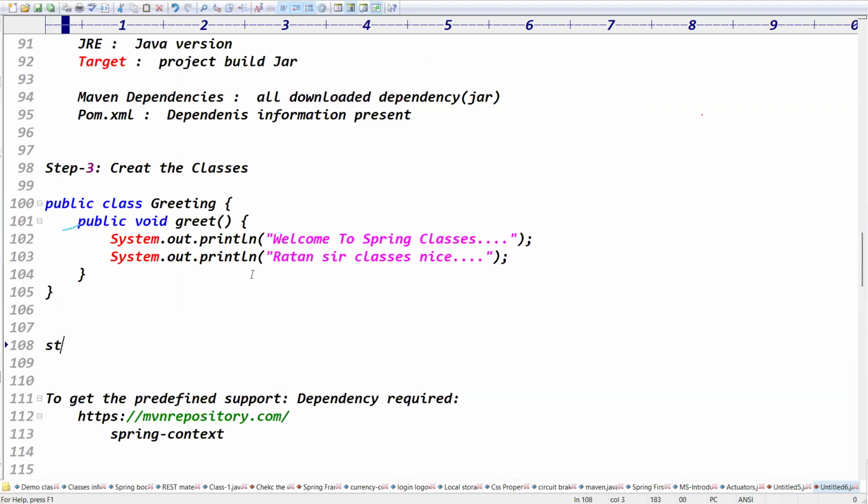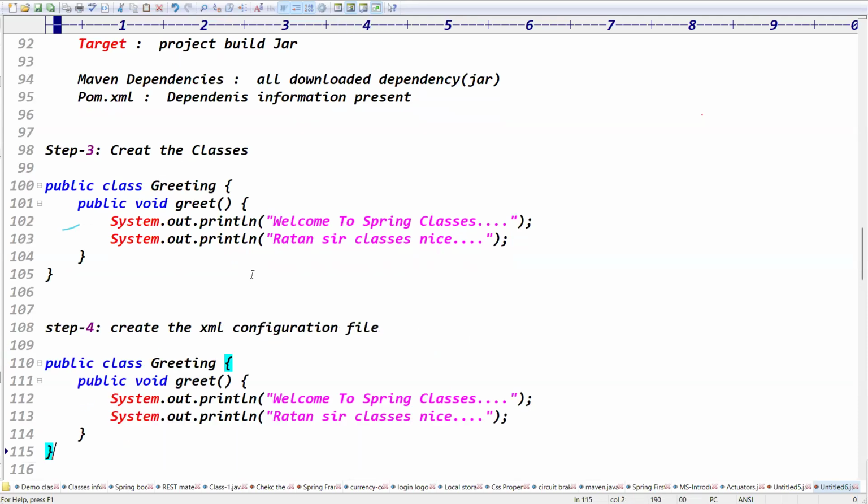And step 4, give the bean configuration file. Create the bean XML configuration file.